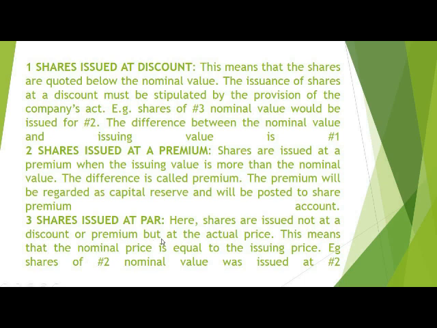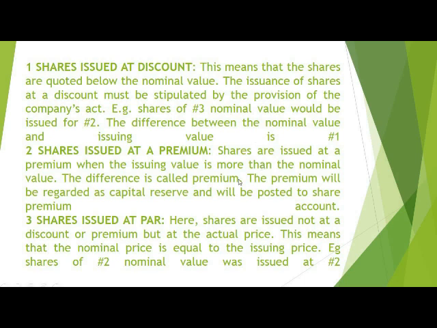Then shares issued at par. Here, shares are issued not at a discount or premium, but at the actual price. This means that the nominal price is equal to the issuing price. An illustration is given here. If an organization decides to issue out shares at a nominal value of 2 naira, it will be issued out at the same nominal value of 2 naira without giving a discount or premium.